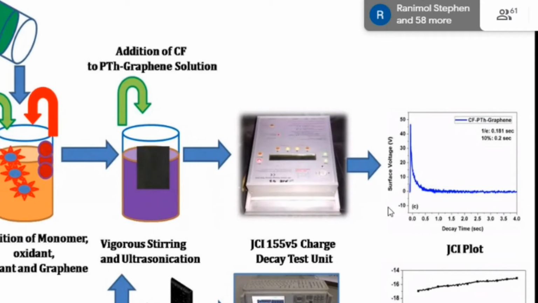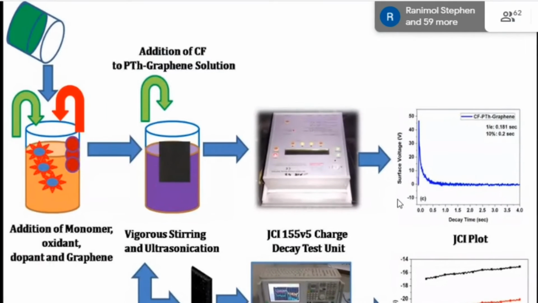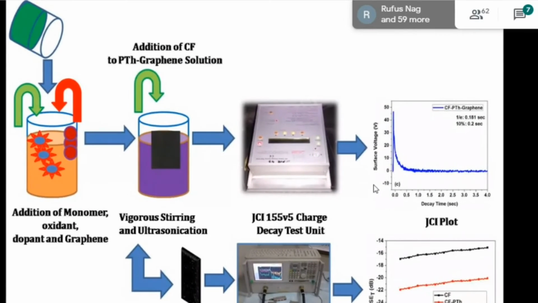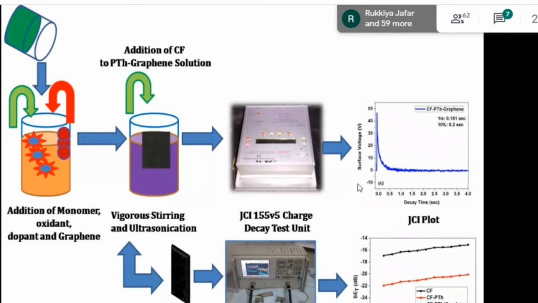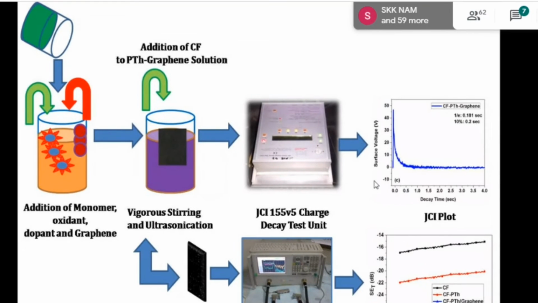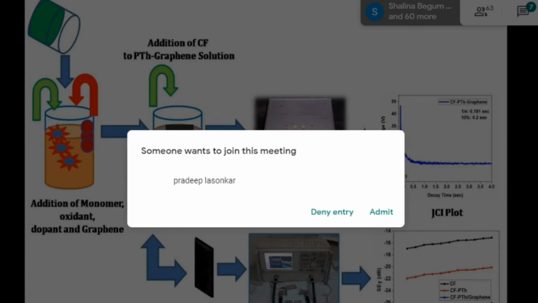Below it is a VNA instrument that is used for radar absorbing studies, relevant to stealth technology. We have prepared samples for radar absorption from the defense research point of view. Stealth technology is nowadays extensively researched. Another is EMI shielding, electromagnetic interference shielding. EMI is basically a noise signal that interrupts the performance of an electronic device.